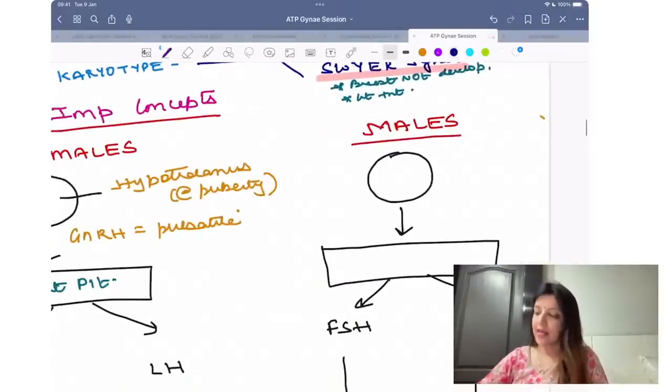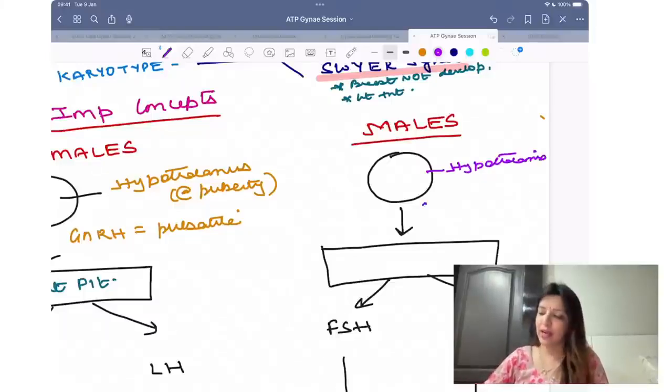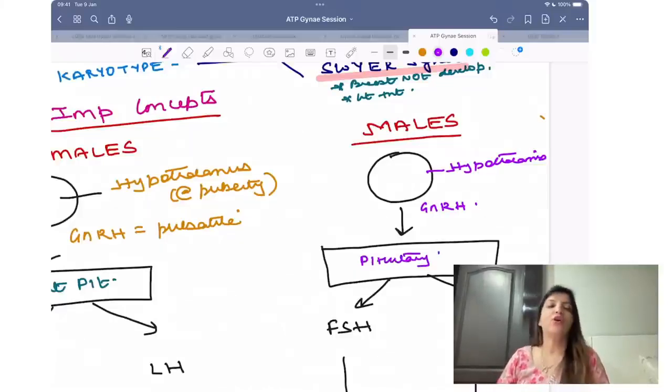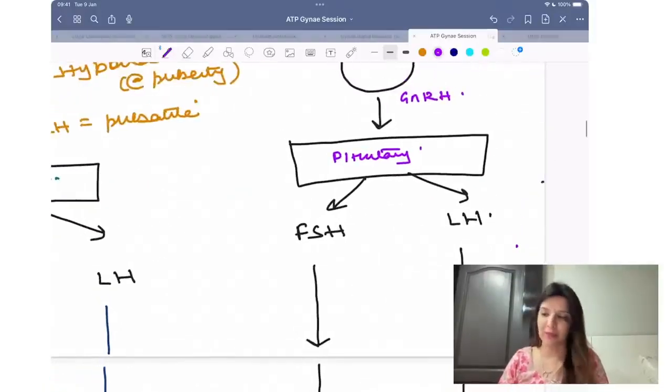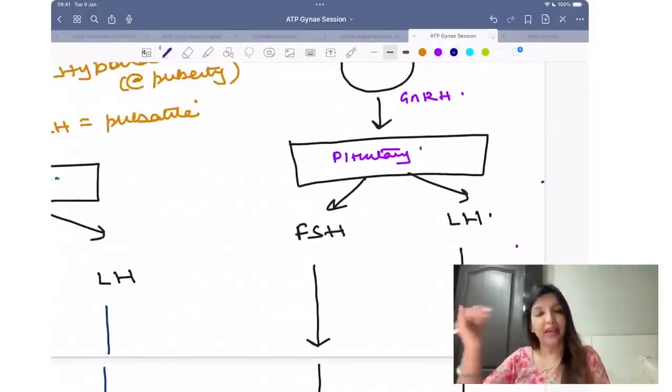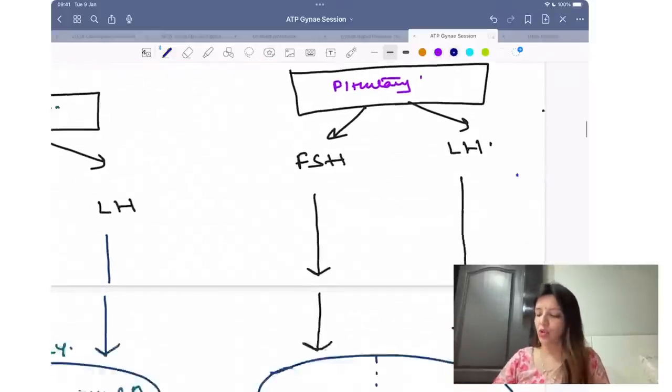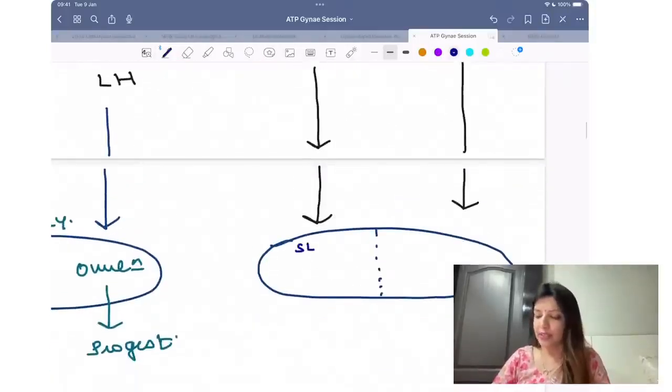Now coming to males. In males, just like in females the hypothalamus releases GnRH at the time of puberty, in males also the hypothalamus will release GnRH at the time of puberty, which is going to act on the pituitary. From the pituitary, FSH and LH would be released, right? Now FSH is going to act on Sertoli cells.